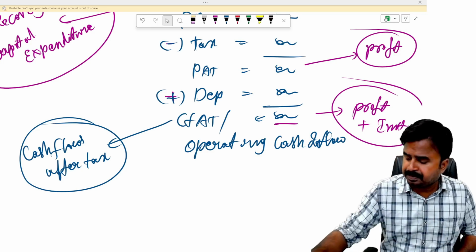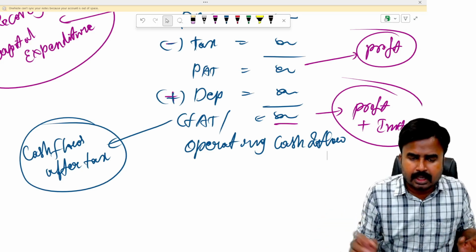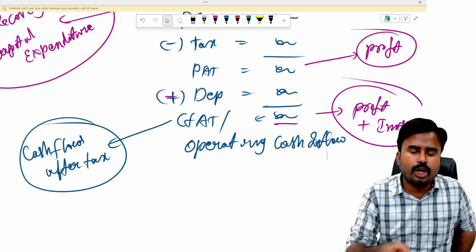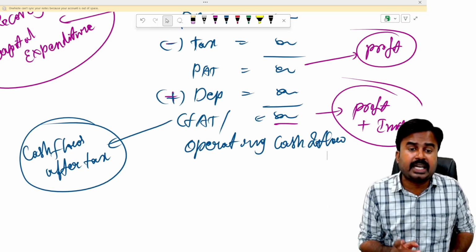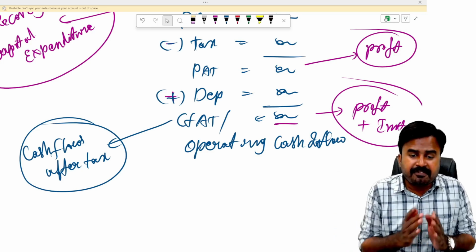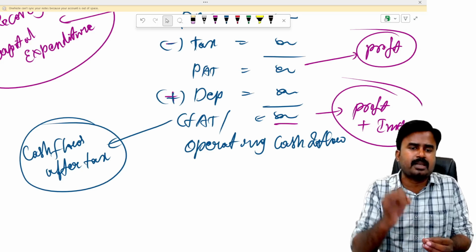Remember one thing, profit is not going to recover your investment. That has no such capacity. PAT cannot recover your investment. The only term in this statement which can recover your investment along with profit is CFAT. CFAT is a term which is going to recover your investment as well as it will generate some profit.